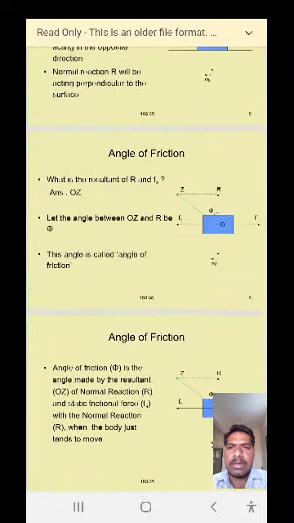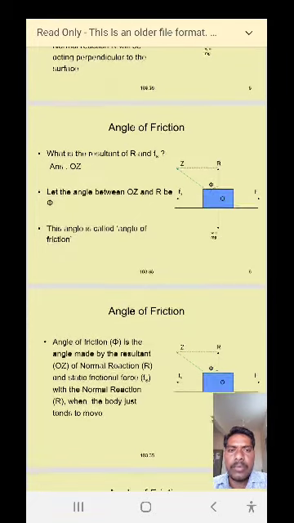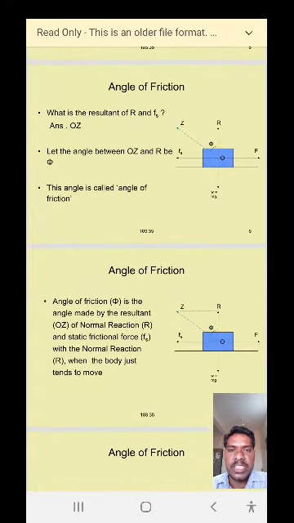Next, what is the resultant of R and Fs? Let the angle between OZ and R be represented by the letter phi. This angle is called the angle of friction.